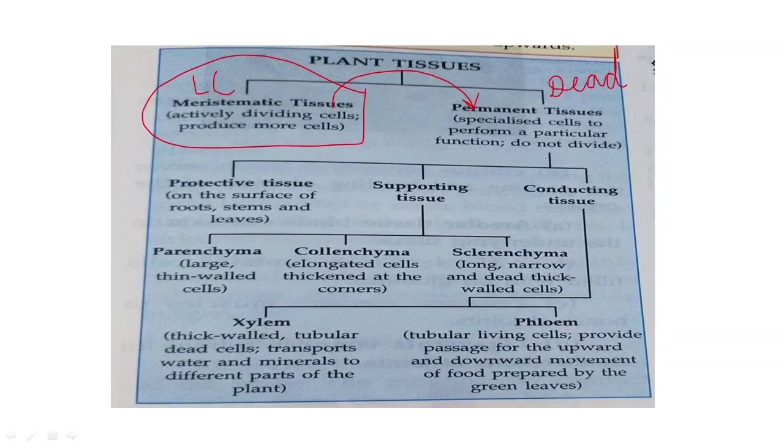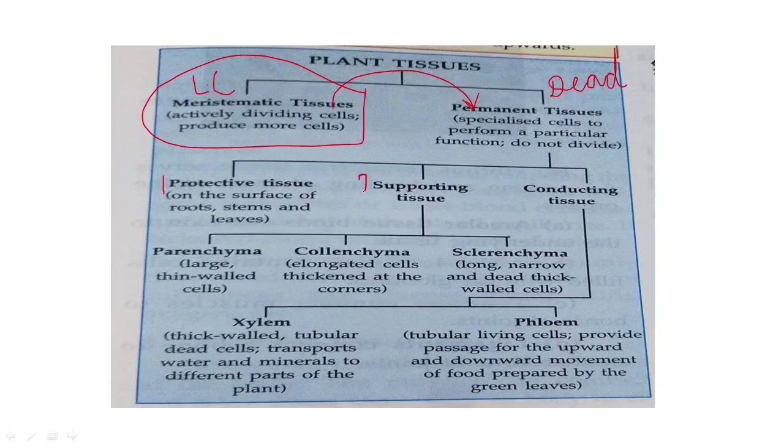Now these permanent tissues, beta, are further divided into 3 subcategories, based on the function they perform. First is protective tissue, that means protective permanent tissue.